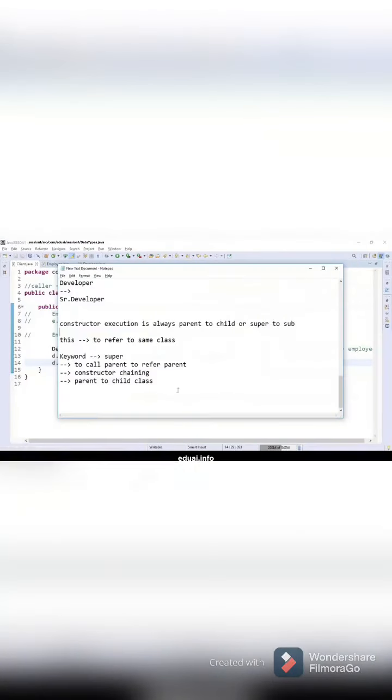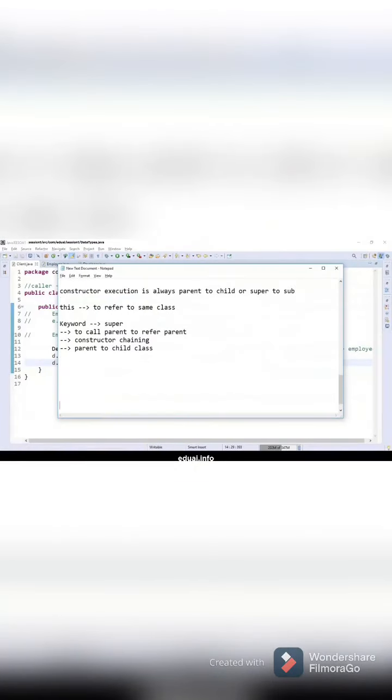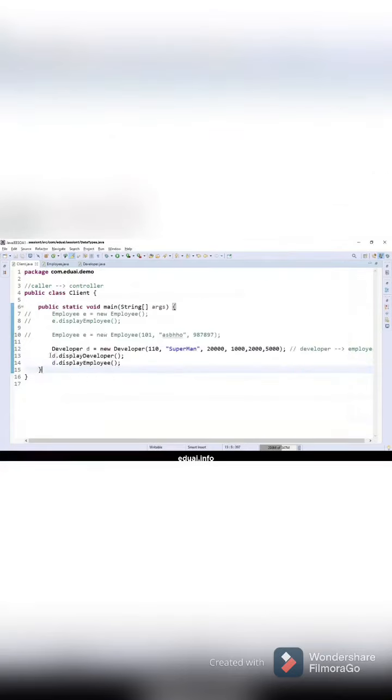The child class object can call parent as well as child class members. Members means methods and variables both. So that's why we create the child class object.